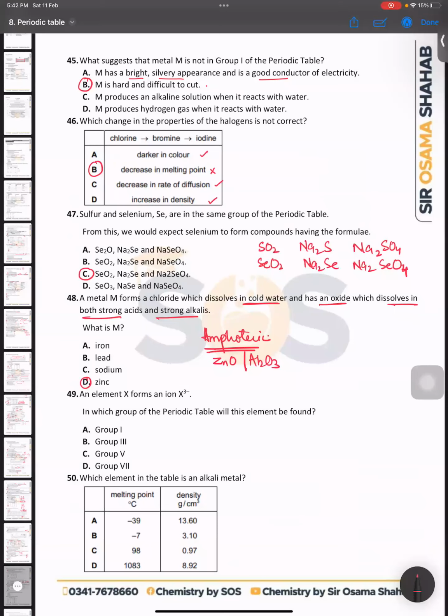An element X forms an anion of 3 minus, and it is definitely in group number 5. I told you earlier, right? Which element in the table is in the alkali metals? We know that low density and low melting point, so it should be C. C, sir. Right, every one of you? Any problem to any one of you? All clear? No, sir. All clear.